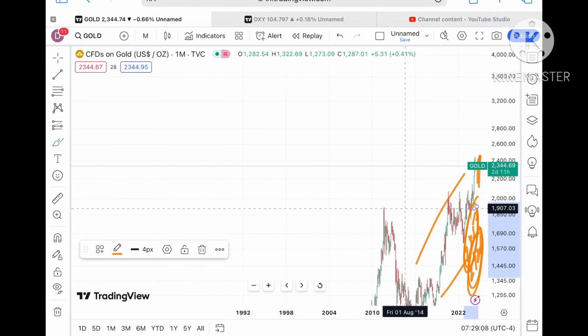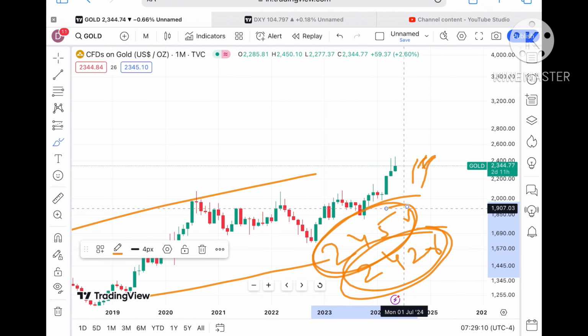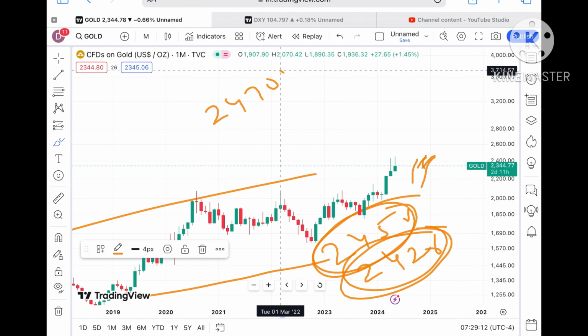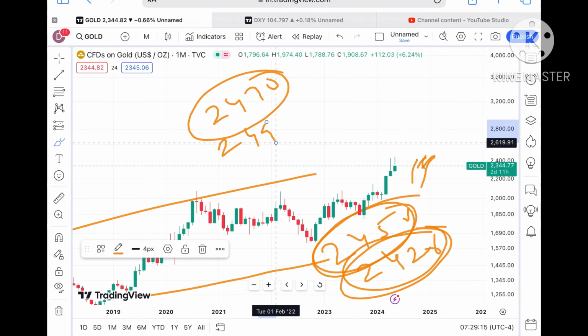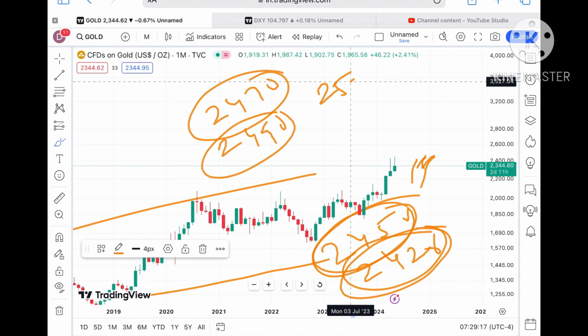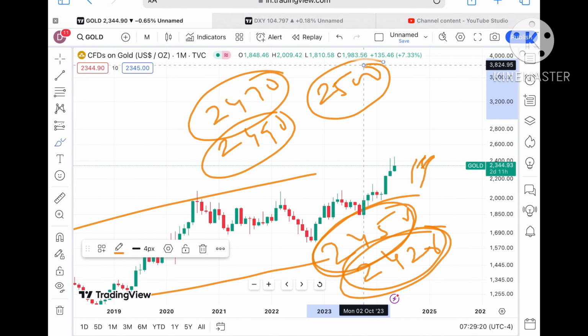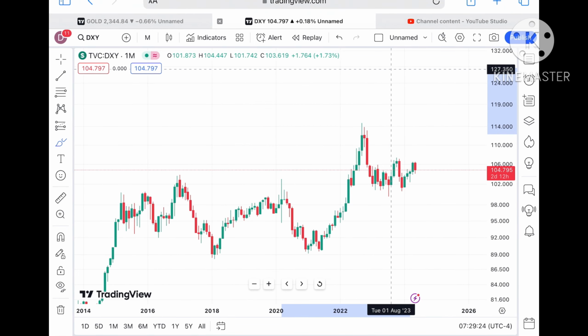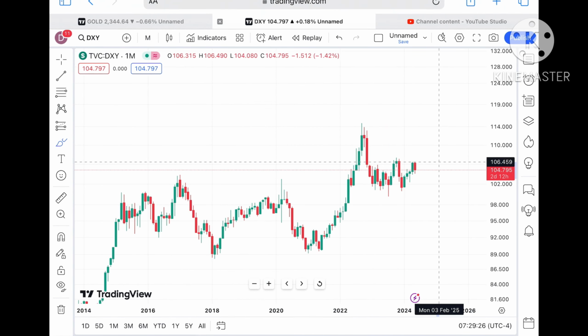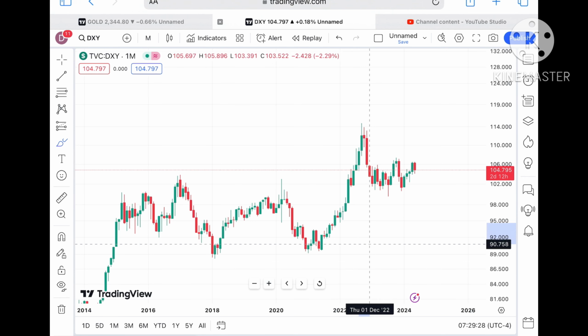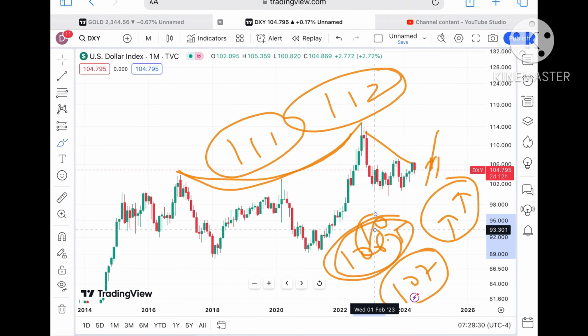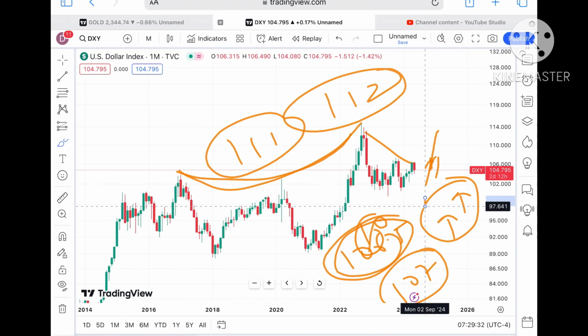And once it goes above a level of 2456, we can see it can touch a level of 2470 and a probability of going towards 2490. And if it sustains above that level, it can cross a level of 2500. You have to keep it in mind. If you look at the dollar index, a U pattern is forming. So if the price goes above a level of 106.5, that is where it will go high, but then the price of gold can move further low.